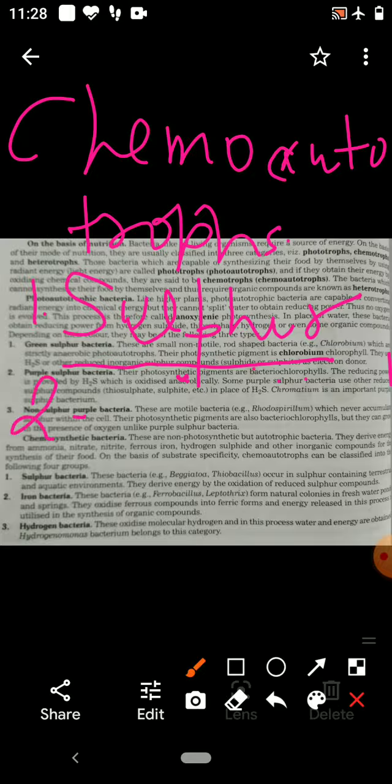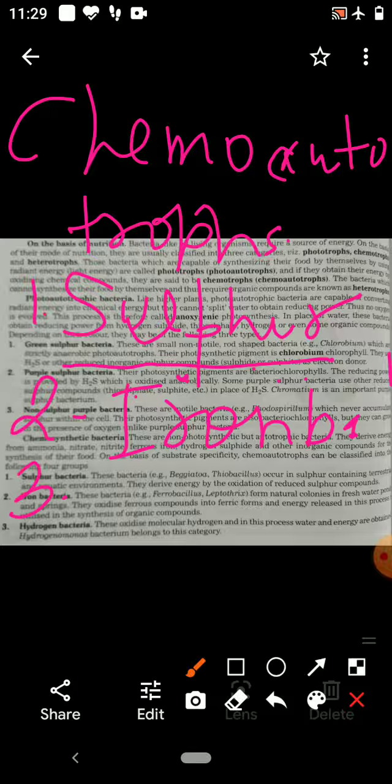Second is iron bacteria. Iron bacteria are found in freshwater ponds and springs. They oxidize ferrous compounds into ferric compounds, and during this reaction energy is released. That energy they utilize for the synthesis of organic compounds.